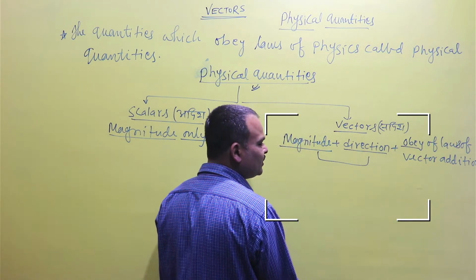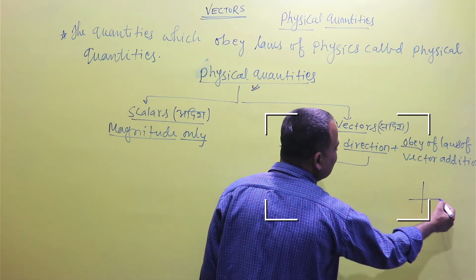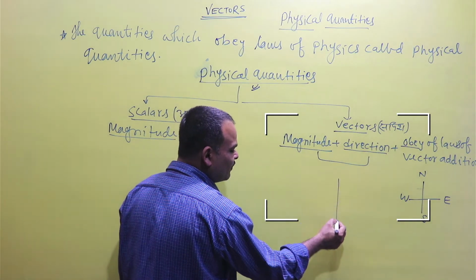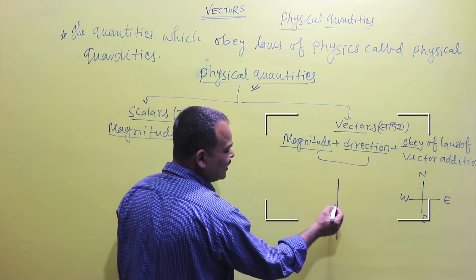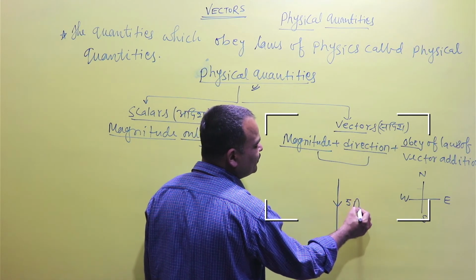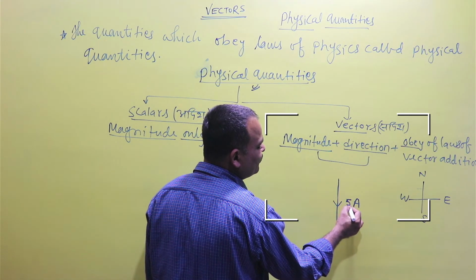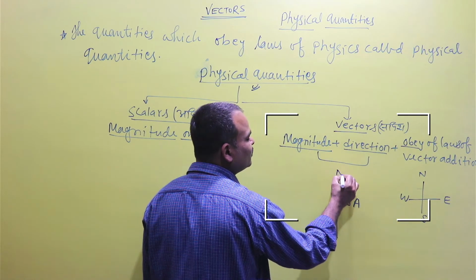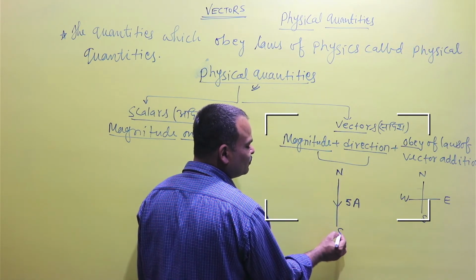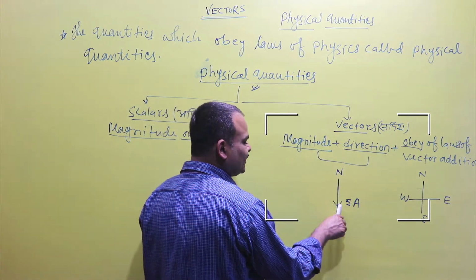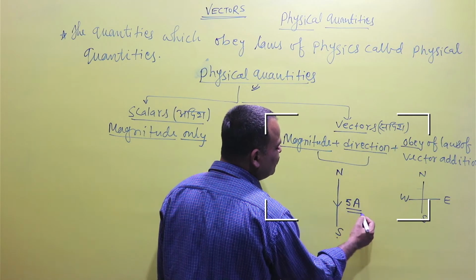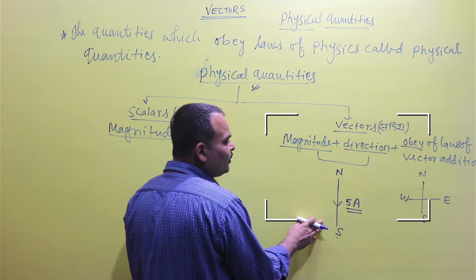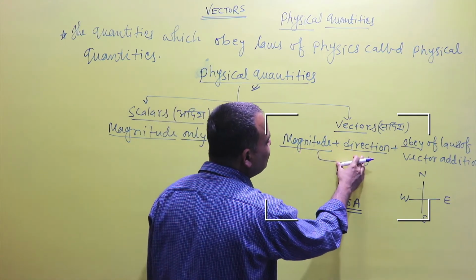If a quantity possesses both magnitude and direction but does not obey the law of vector addition, then it is not a vector quantity. For example, if an electric current of magnitude 5 ampere is passing through a conductor in the direction north to south, the electric current has both magnitude of 5 ampere as well as direction.